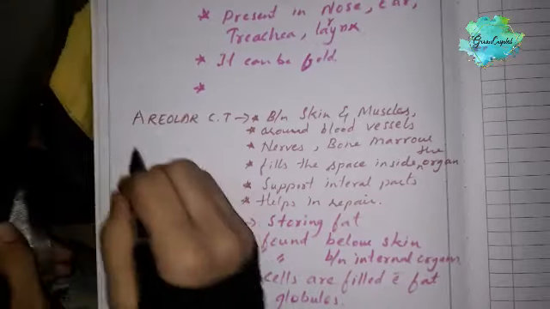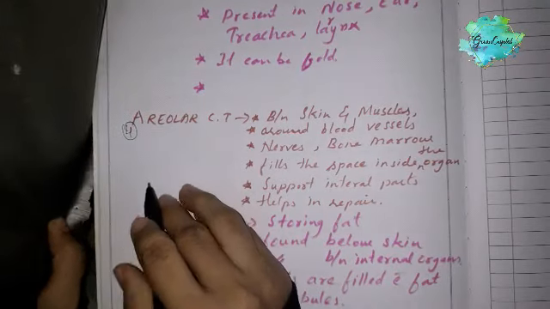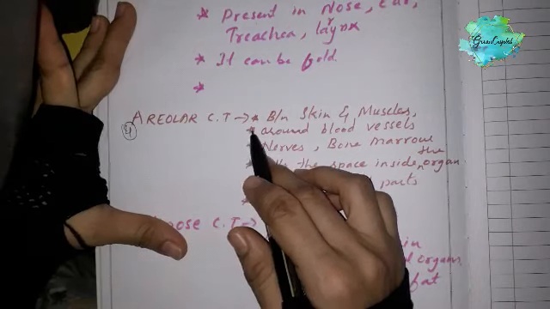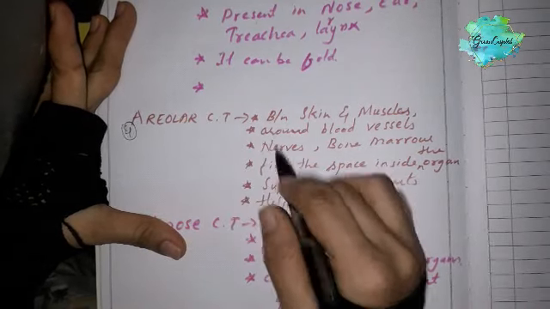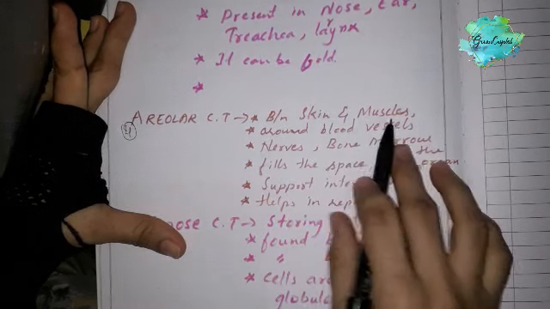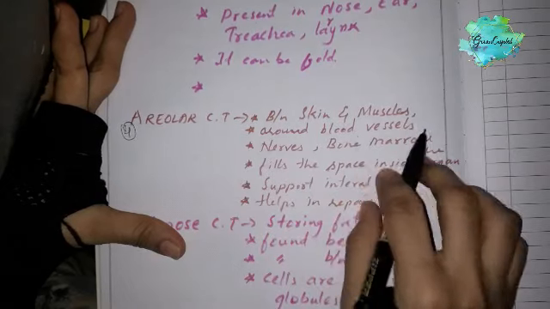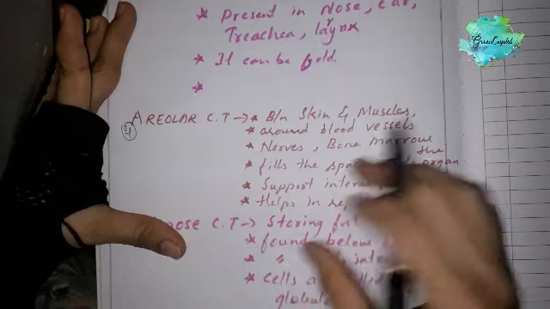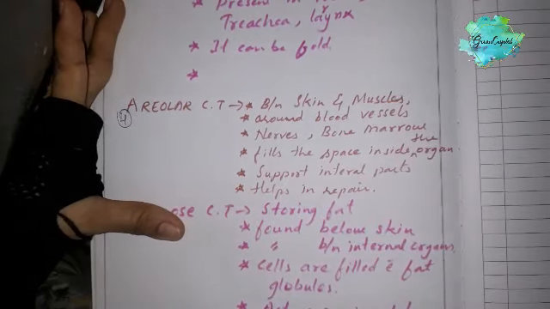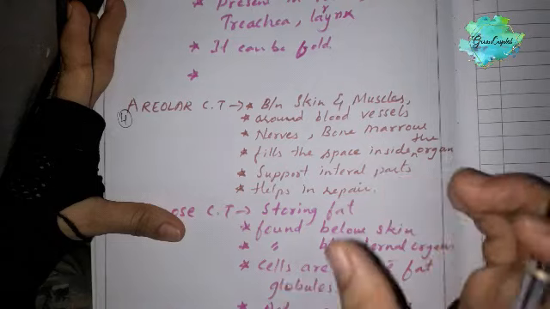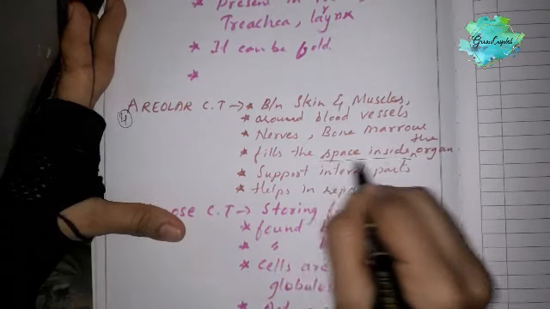So next type is areolar connective tissue. Where is it found? It is found between the skin and the muscle, and sometimes around the blood vessels also, and near the nerves, inside the bone marrow and all, and it fills the spaces inside the organs. Whatever organs there are, if some space is there inside the organ, it fills up that space.